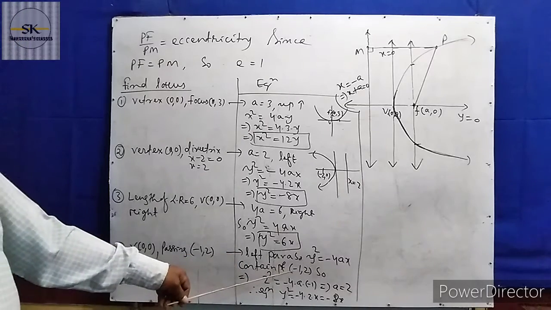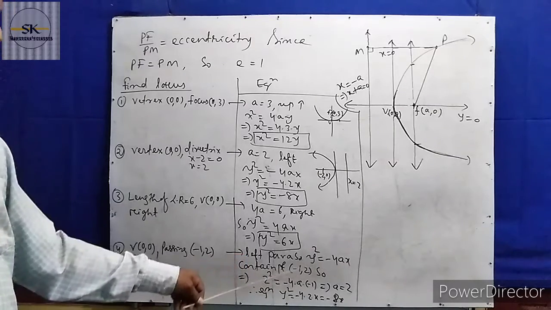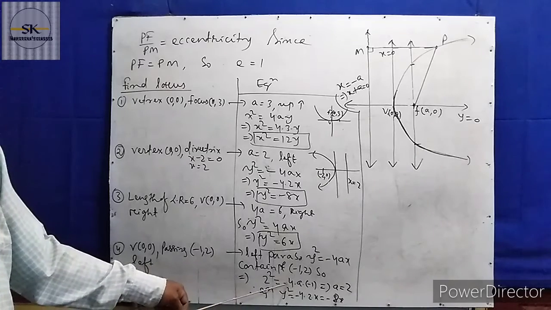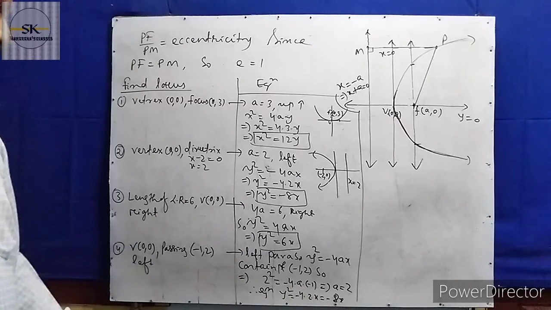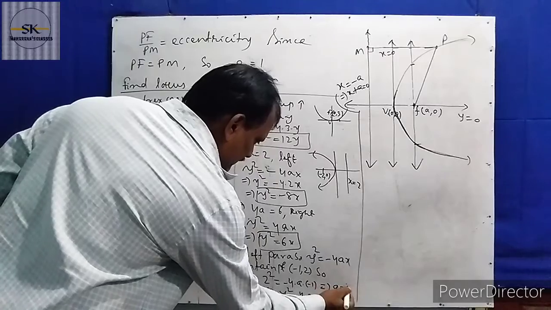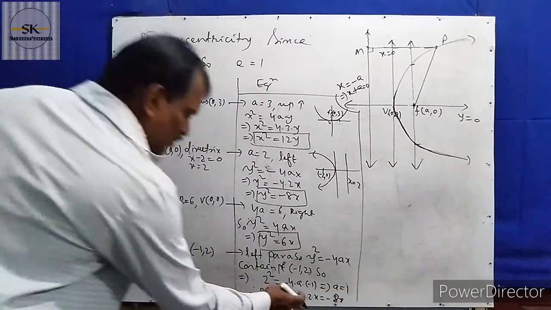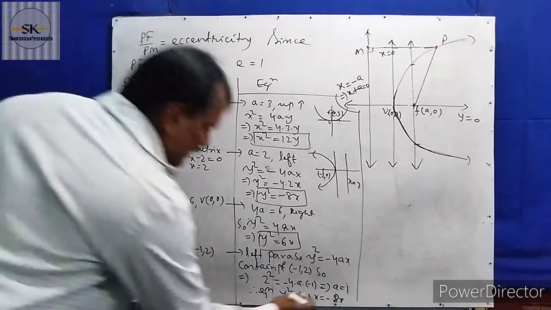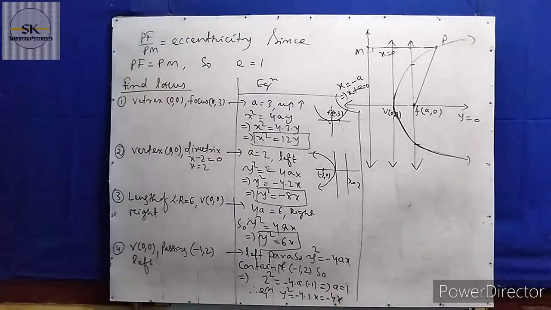So instead of x and y you put minus 1 and 2. Here you put minus 1 for x, here you put 2 for y. 2 square equal to 4 into minus 1 into a, so 4 equals 4a, then a equal to 1. So a equal to 1 you will get. So the equation of the parabola: instead of a you put 1, 4 into 1 into x equal to 4x. So y square equal to minus 4x.